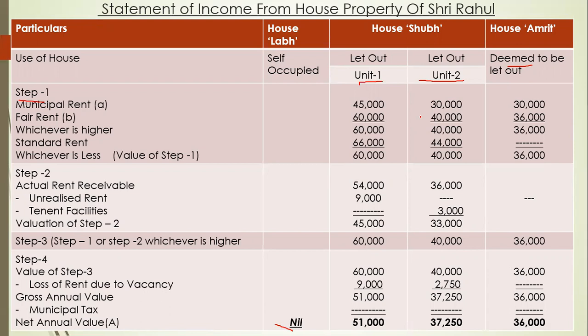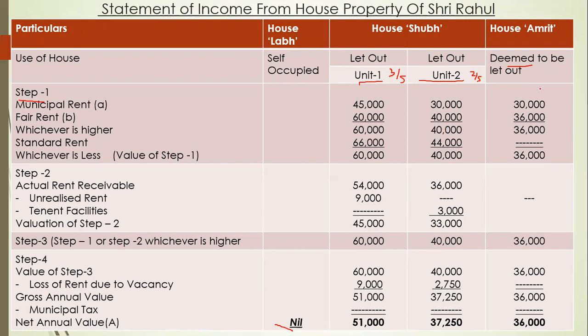So here 75,000 is given as municipal rent. So we will do 75,000 into 3 by 5, because 3 is to 2 is equal to 3 by 5 and 2 by 5. So here it is the 3 by 5 portion, and here it is the 2 by 5 portion. Okay, so 75,000 into 3 by 5 is 45,000, and 75,000 into 2 by 5 is 30,000.